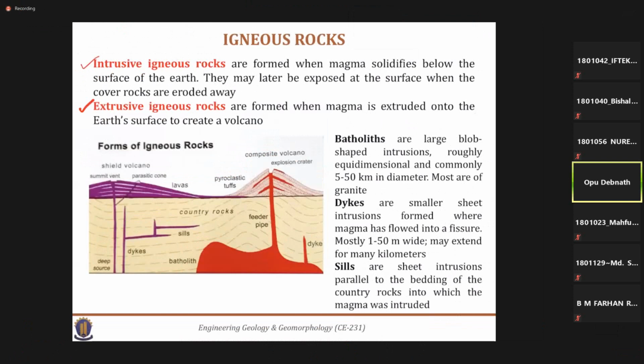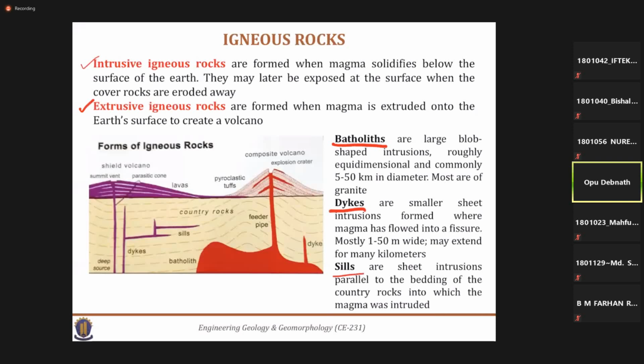And if it forms above the earth surface through a volcano, then we will call it an extrusive igneous rock. Again, here are some other types: batholiths, dikes, sills.